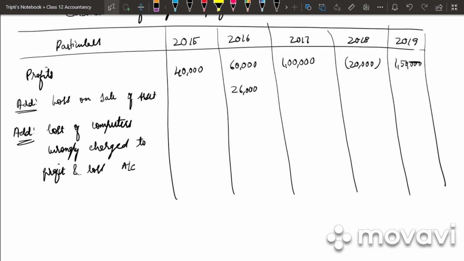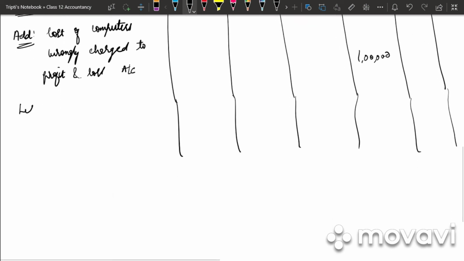So we will be adding that. How much is it? 1 lakh. For which year? 1st April 2017. So for the year ending, which would it be? 2018. So 1 lakh.